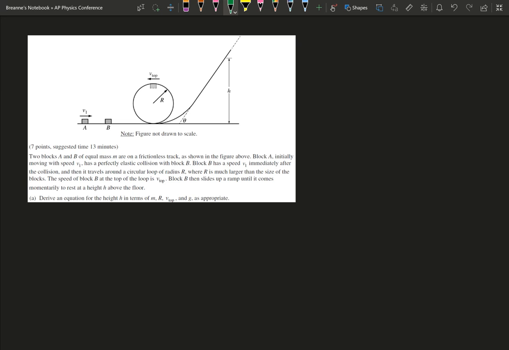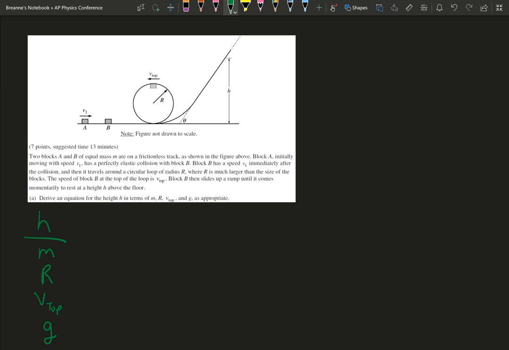Block B then slides up the ramp until it comes momentarily to rest at the height h above the floor. So derive an equation for height. We need to solve for height, and we can use terms of m, R, V top, and g.